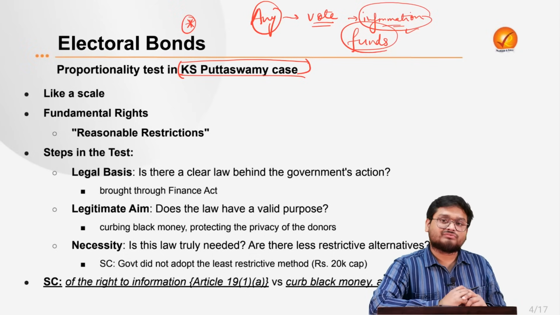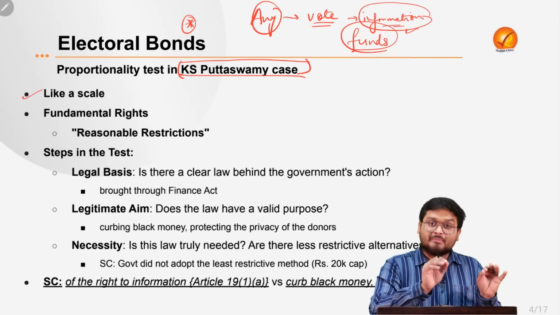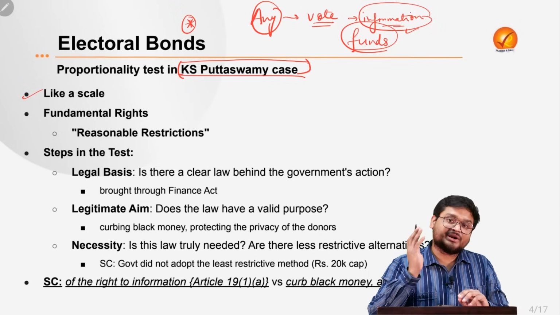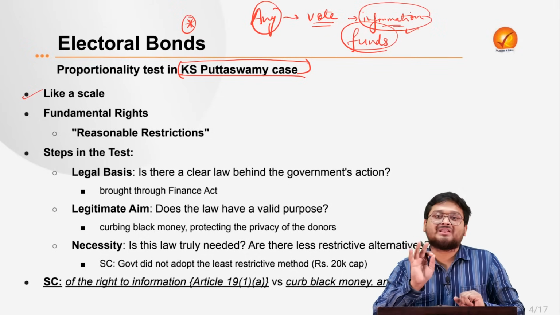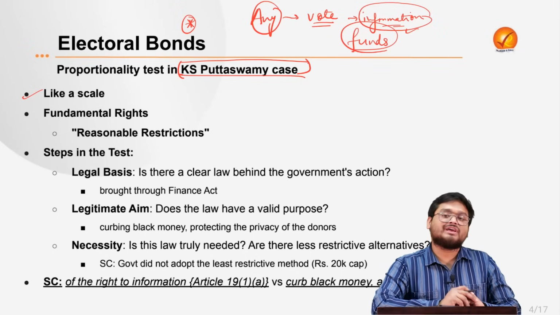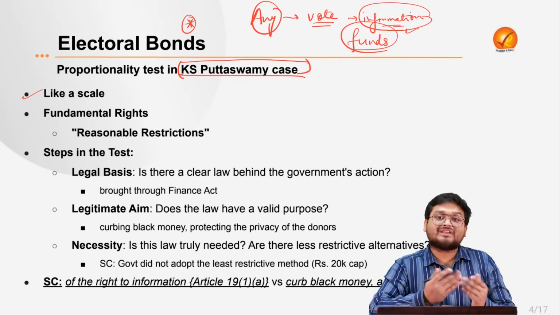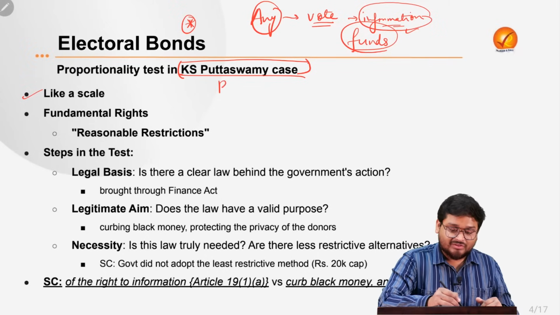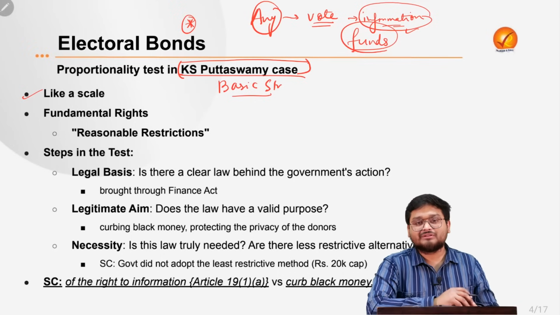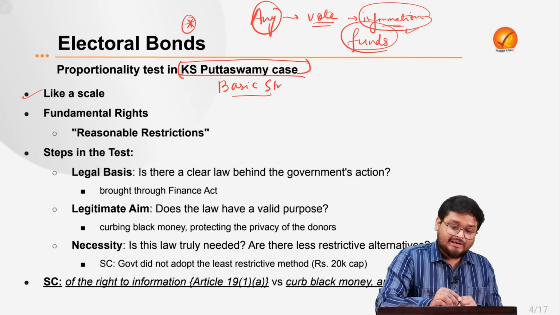And say, for example, the parliament has the right to amend the fundamental rights. According to the Kesavananda Bharati case, we know that the parliament can definitely amend the fundamental rights of various individuals. But the thing is, to what extent can that right be amended according to the basic structure of the constitution.